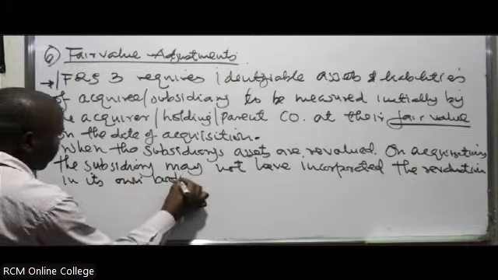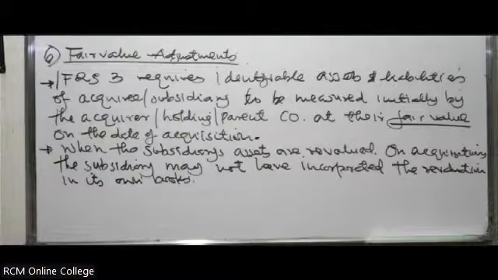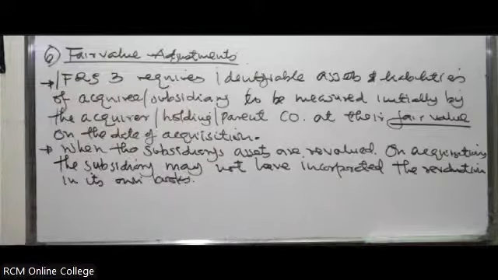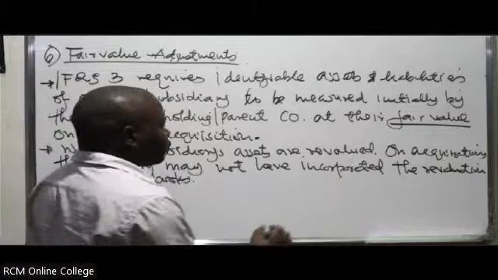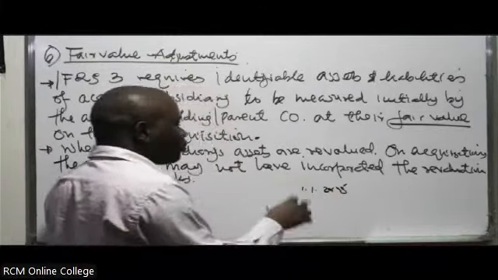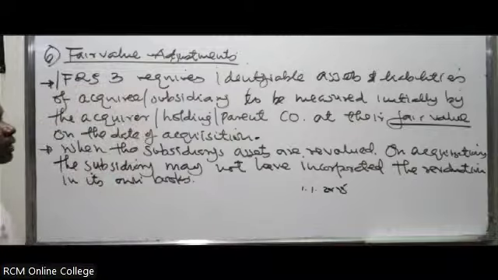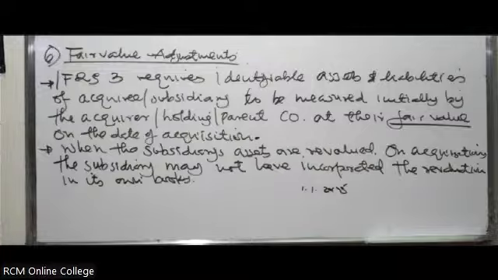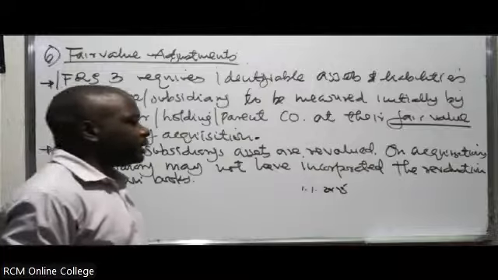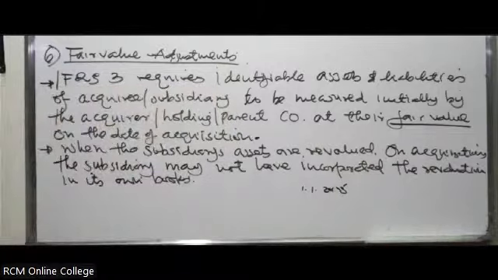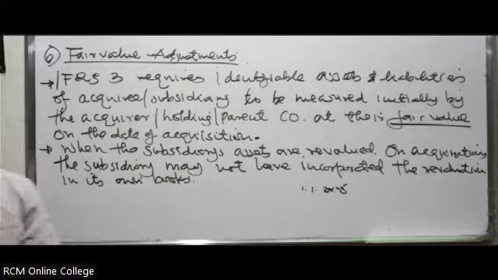So you revalue them on the date of acquisition. The subsidiary might not have considered that revaluation in their books. For example, if you acquire on 1st January 2025, the assets will be valued at the prevailing fair value, and the market conditions will determine the value of those assets acquired by the parent company. But the subsidiary might not have recognized these revaluations on the date of acquisition.